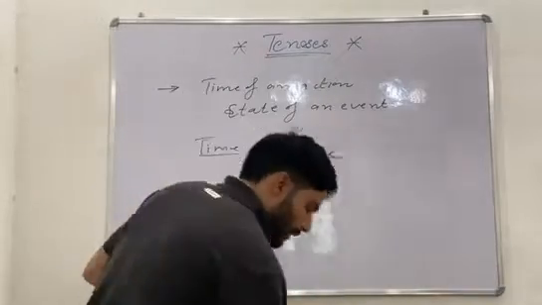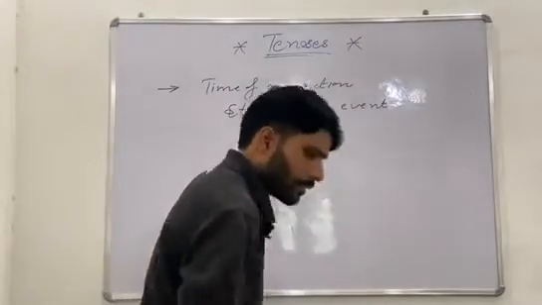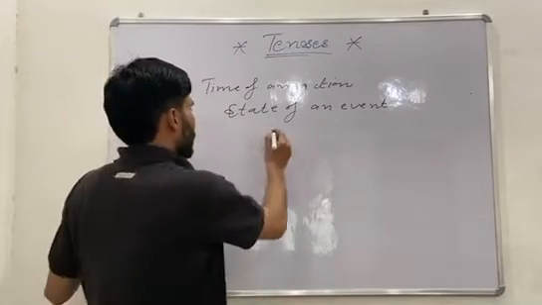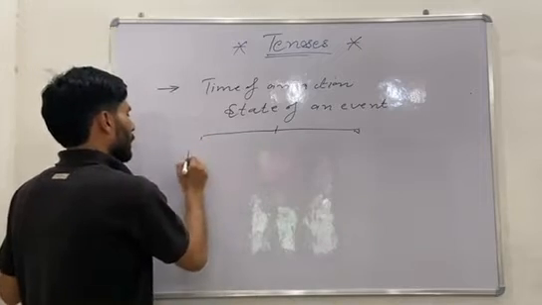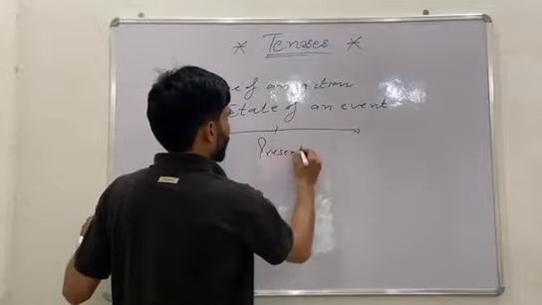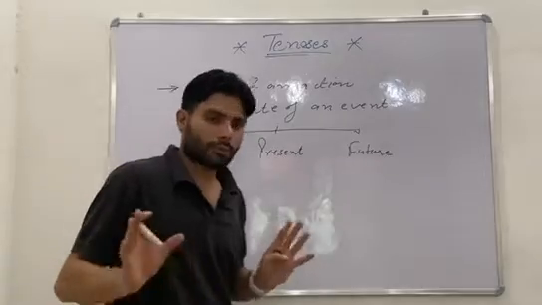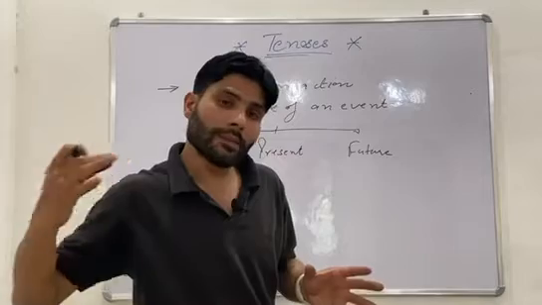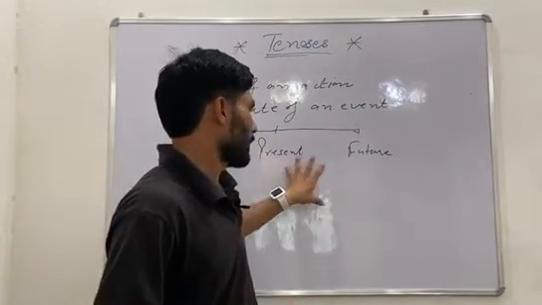I am going to discuss only tenses. So we have 3 time zones, which can be defined in different ways: 3 tenses, basically past, present and future, right? The tense can be divided into 3 major time zones: the past time zone, present time zone and future time zone.